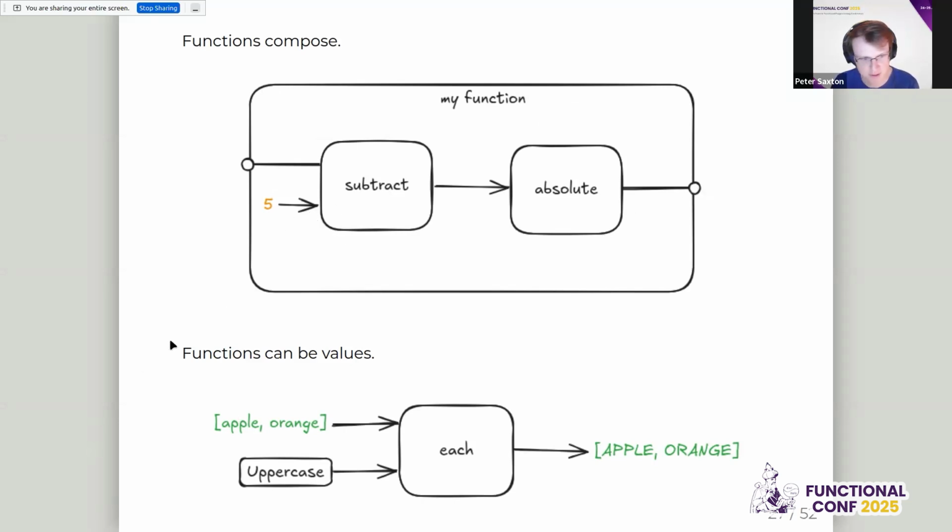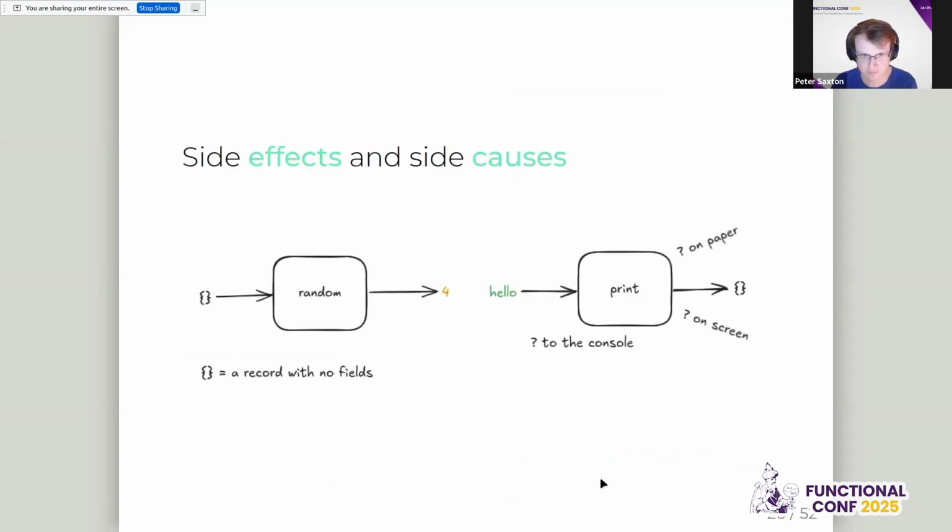And again, this should be familiar to people at the functional conf, but functions can be values. So we have this each function where it takes a list of strings and an operator function, this uppercase. So we end up with a list of uppercase strings. Then we get to these boxes. Now, you might look at these boxes and think they look sensible, but they actually can't be functions, because the definition of the function, if you remember, was that for every input, there's an exactly known output.